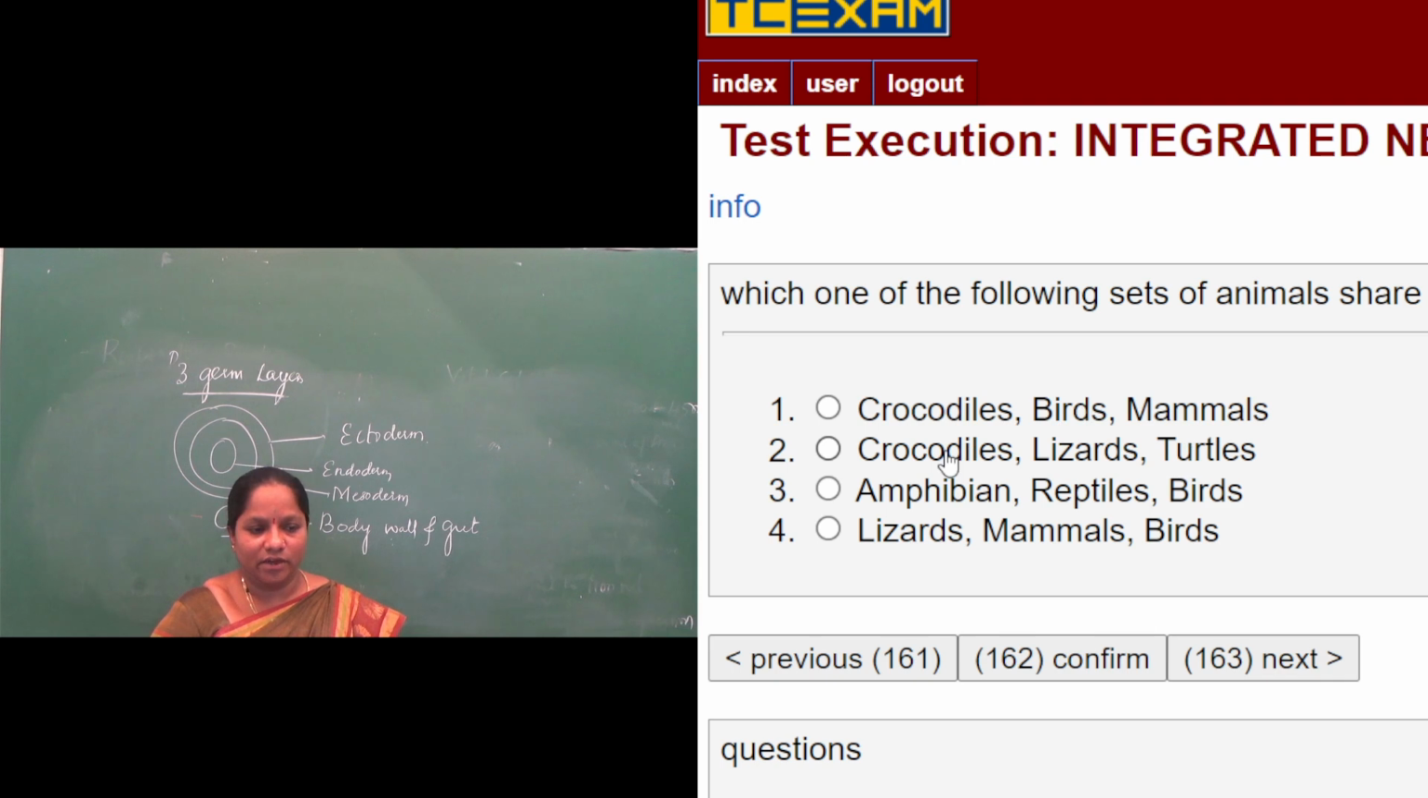Then the second option: crocodile, lizards, turtles. Crocodile is okay, but lizards and turtles have a three-chambered heart. Amphibians, reptiles and birds: amphibians are two-chambered, reptiles are three-chambered, birds are four-chambered. Then the fourth option: lizards, mammals and birds. Lizards are again three-chambered, while mammals and birds are four-chambered. So the correct answer is the first one: crocodile, birds and mammals have a completely four-chambered heart.